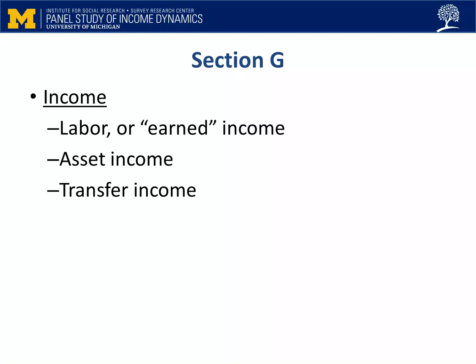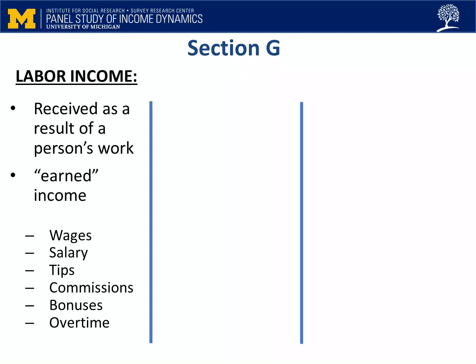Let's walk through some basic PSID income concepts, as this is another section where you'll make decisions about the best way to record information the respondent gives you. Respondents don't always know what we're looking for in particular questions, so it's very important that you understand the concepts. All questions in this section refer to income received in the previous calendar year. The PSID divides income into 3 general categories: labor or earned income, asset income, and transfer income.